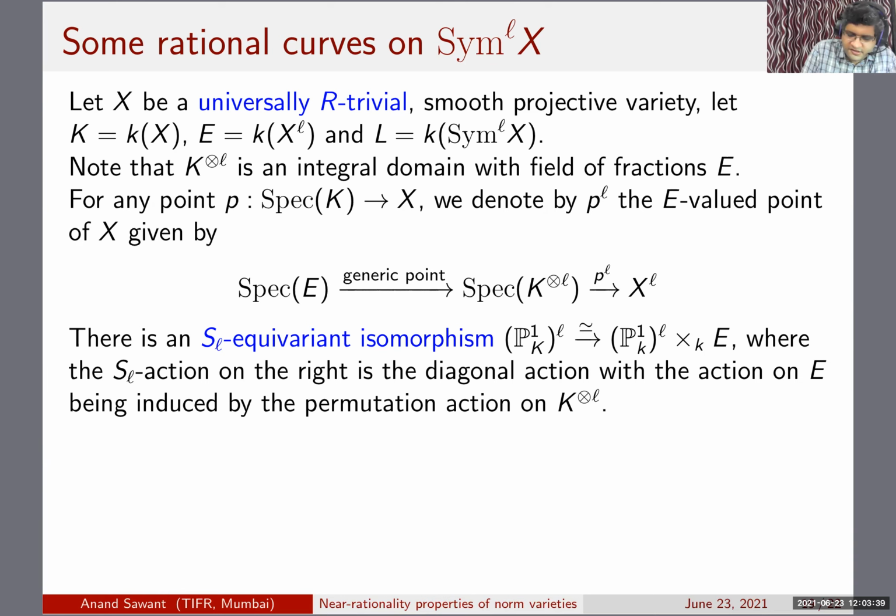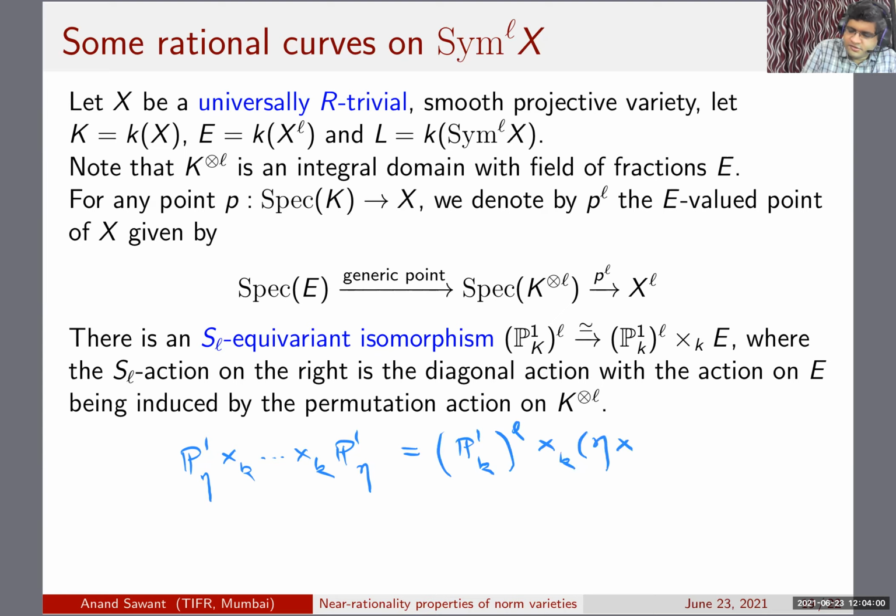So let me write eta for the generic point of X. You are looking at a product of this form. When you take the product of P1Ks L times, what you are left with is eta cross up to eta, and this is basically the generic point of the product. That's why you are getting an E over here.